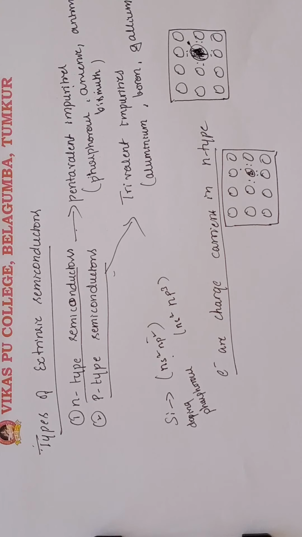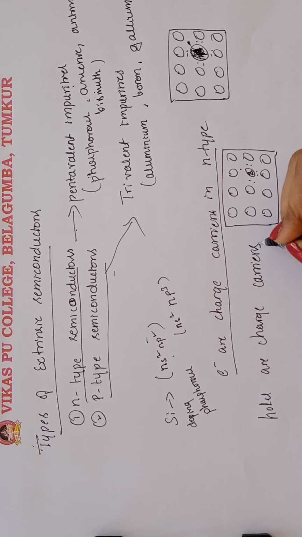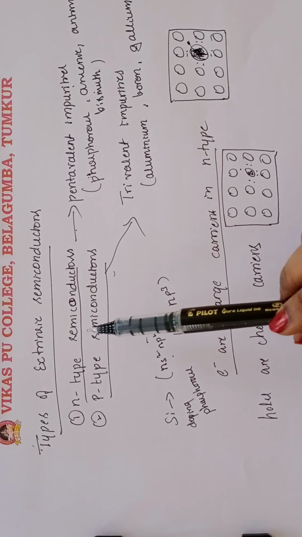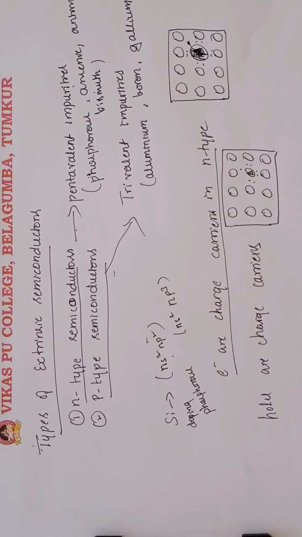When silicon is doped with boron, the silicon forms only 3 covalent bonds with the boron, which creates a hole, or electron vacancy. So in p-type semiconductors, holes are the charge carriers. Now we are going to discuss the differences between n-type and p-type semiconductors.